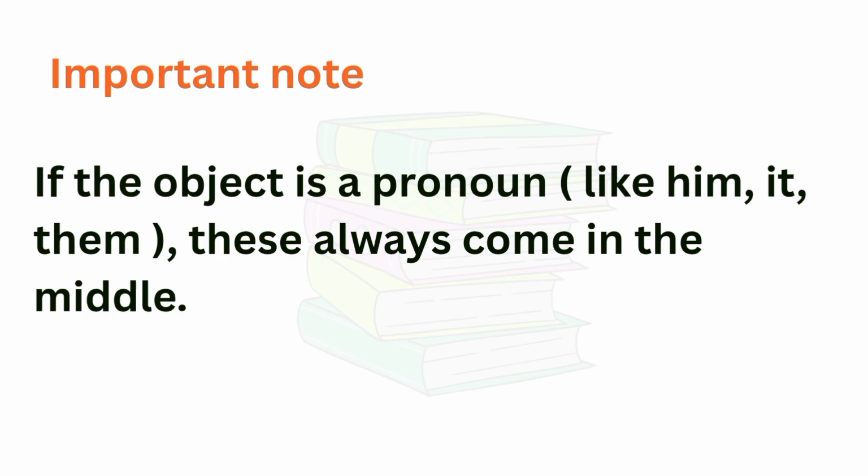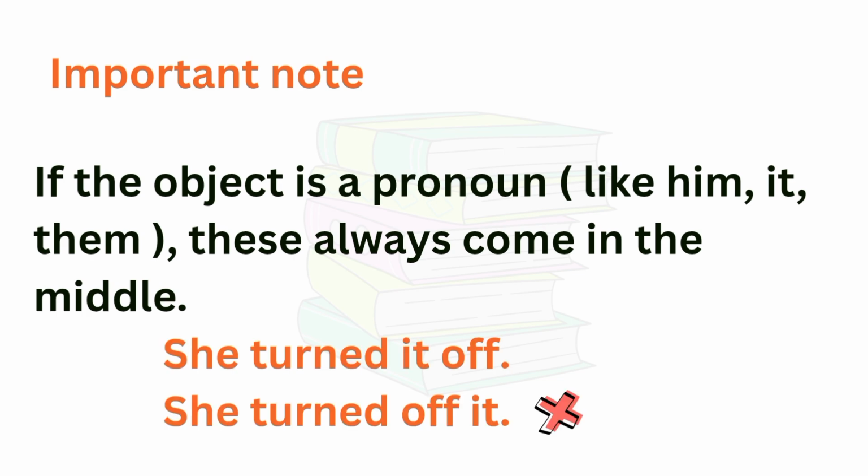Here the important note is this: if the object is a pronoun like him, it, them, then these pronouns always come in the middle. For example, she turned it off. It will be correct. And if you write like this, she turned off it, then it will be wrong.